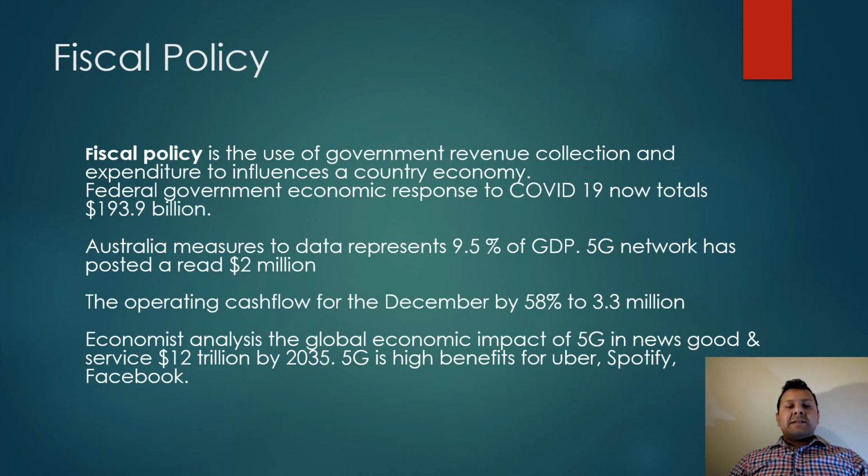The operating cash flow for December rose by 68% to 3.3 million. Economists analyze that the global economic impact of 5G in new goods and services is $2 trillion by 2035. 5G is a high benefit for Uber, Shopify, Facebook.